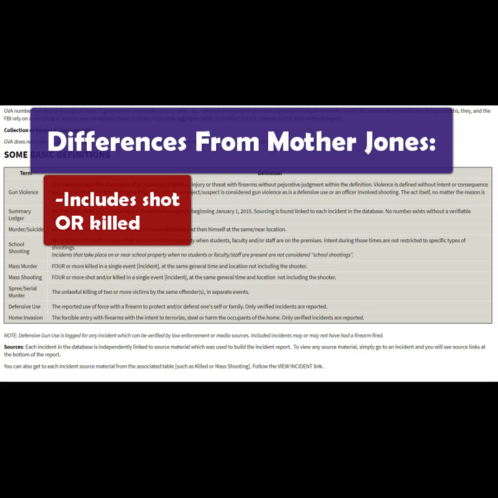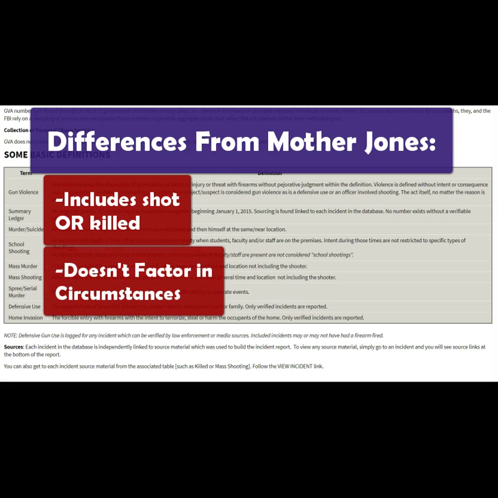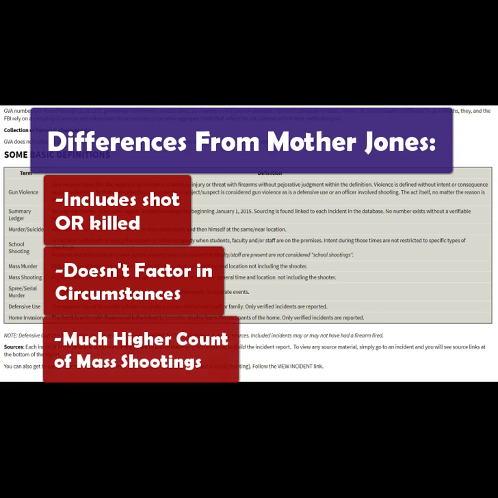The other major difference is that the Gun Violence Archive doesn't factor in the circumstances behind the shooting, so they're not going to eliminate anything that was a gang shooting or drug related or family massacre type situation. Any event where there's 4 or more shot and killed is included regardless of the circumstances. As you could probably guess, this methodology results in a much higher count of mass shootings than the other databases, and also includes things that a lot of people probably wouldn't consider to be mass shootings. They even acknowledge this above, where they address why the Gun Violence Archive's numbers are higher than some other sources. They claim that they believe equal importance is given to counting of those injured as well as killed.